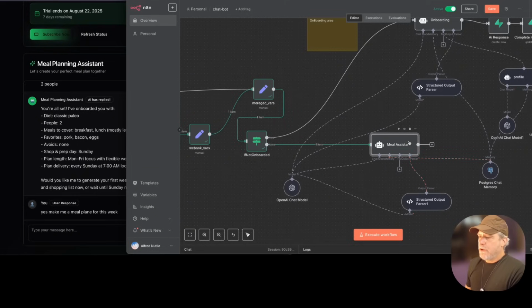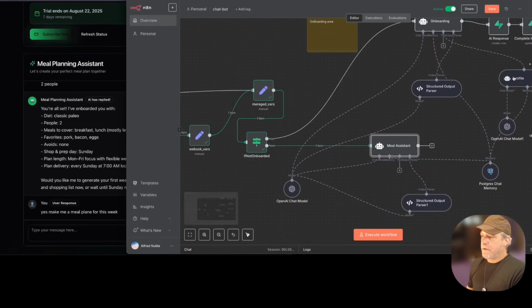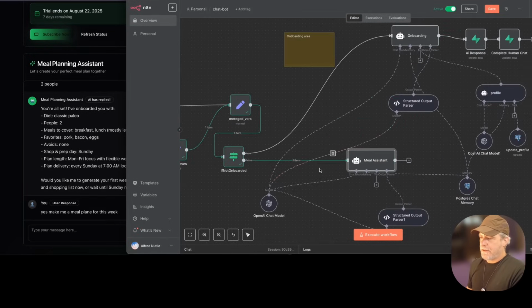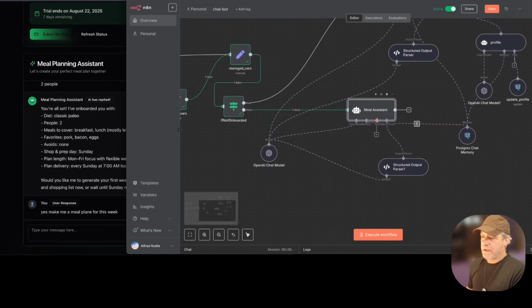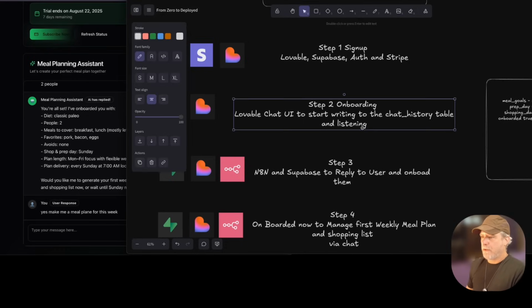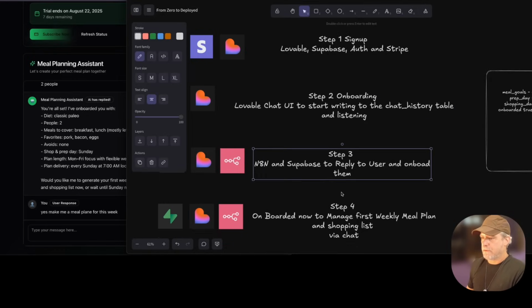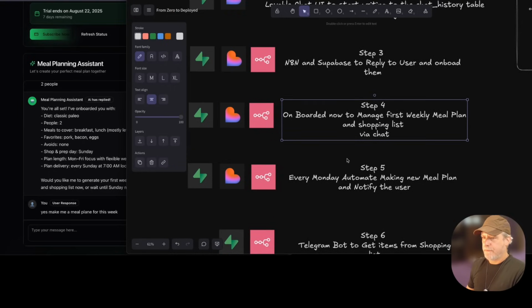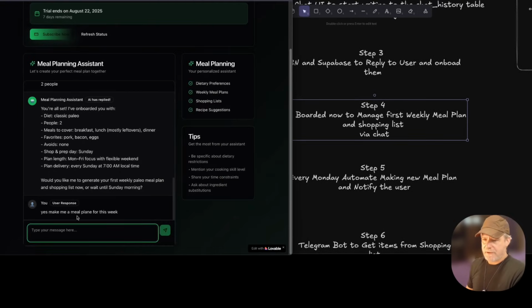Okay. So now we still have the need to have a profile, so we're passing that in. And this guy just has a different job, and it's going to have different tools. So it's going to have a meal tool, which isn't going to be that hard, because I'm going to keep this simple. So let me just look at something really quick. So onboarding is done. Reply to user, onboard them. And then onboard now to manage the first week. So this is where we are now, okay? So when I said yes, it should go do that. So how does it do that? It needs to store it somewhere.